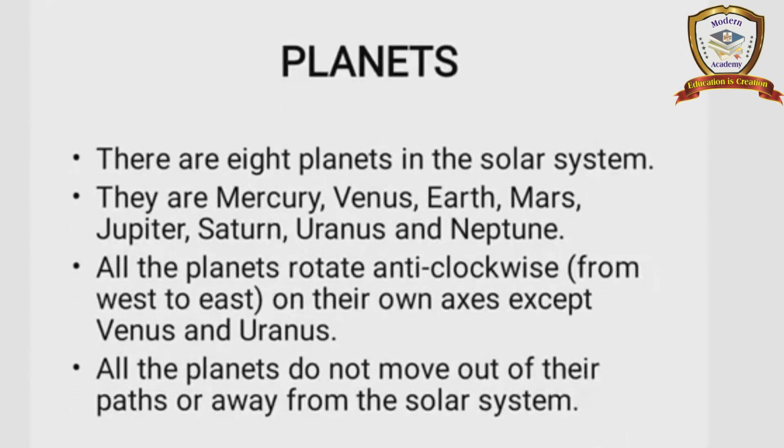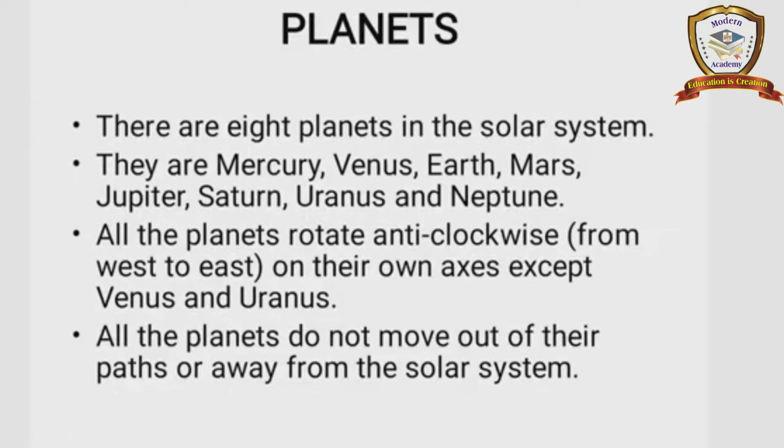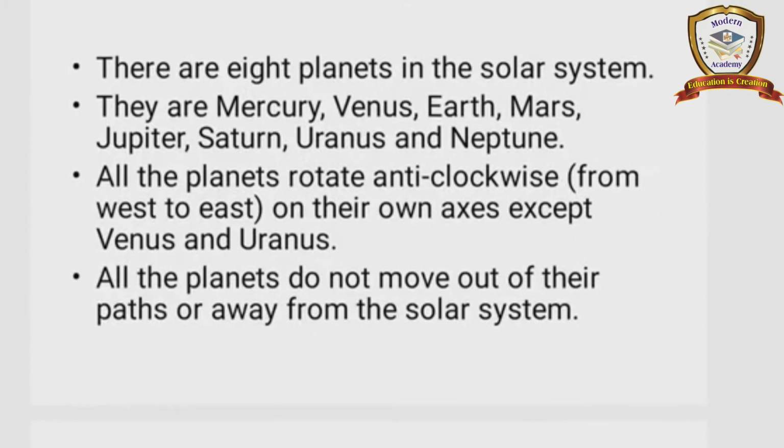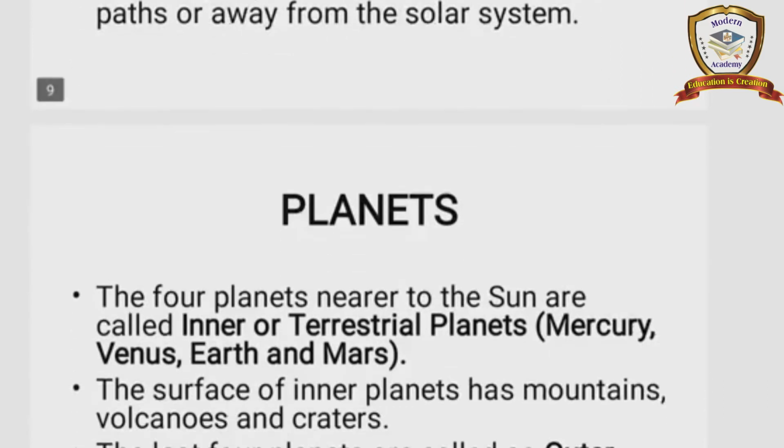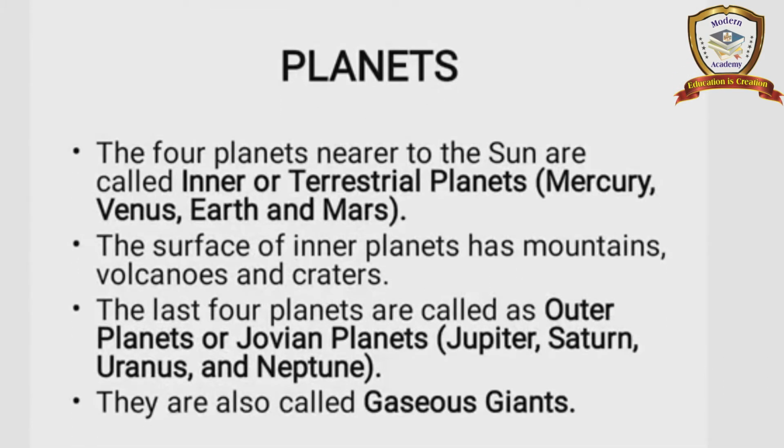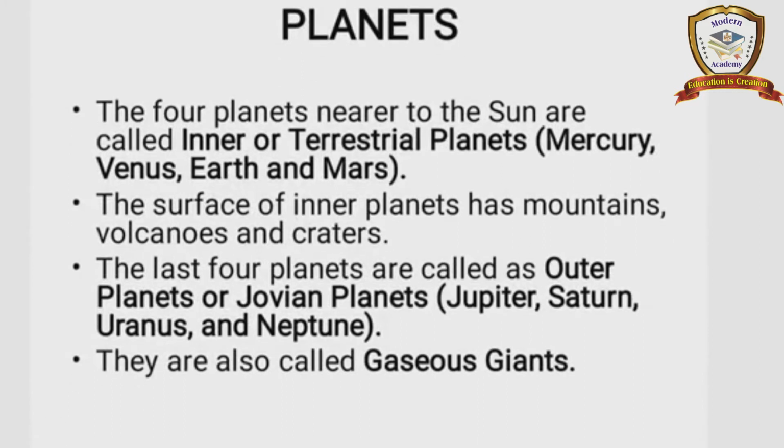Next one, planets. There are 8 planets in the solar system: Mercury, Venus, Earth, Mars, Jupiter, Saturn, Uranus and Neptune. All the planets rotate anti-clockwise, that means west to east, except Venus and Uranus. Last point, all the planets do not move out of their path or away from the solar system. The first 4 planets, Mercury, Venus, Earth and Mars, are called inner planets. Jupiter, Saturn, Uranus and Neptune are called outer planets. They are also called gaseous giants.